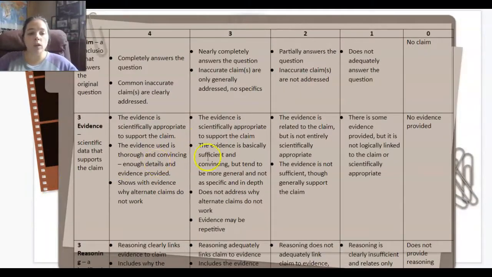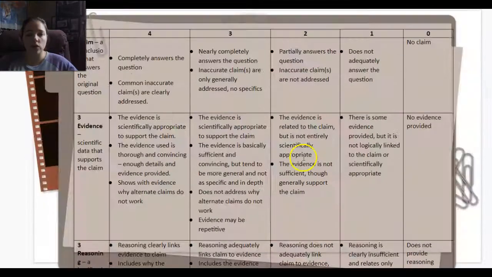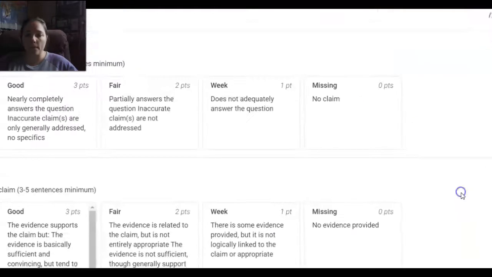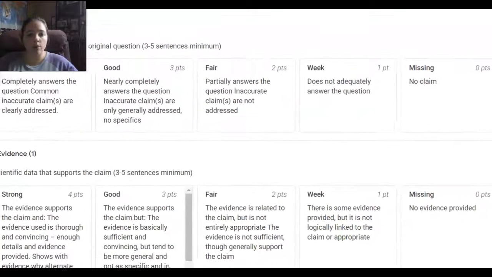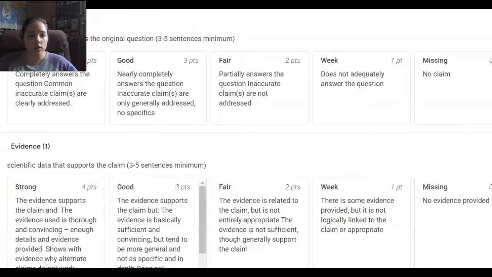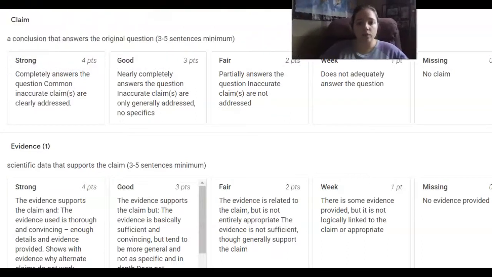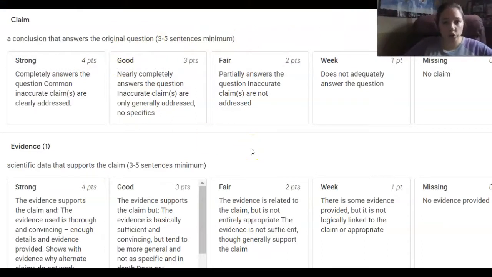All right, and then one thing I really wanted to bring up to you guys is the rubric. This is kind of difficult to see, so let's see. I'm going to get my actual rubric that you can pull up on yours. So when you look at your rubric in the classroom, here's what it's got. So your claim, how to get a 4 is you completely answer the question. Common inaccurate claims are clearly addressed.